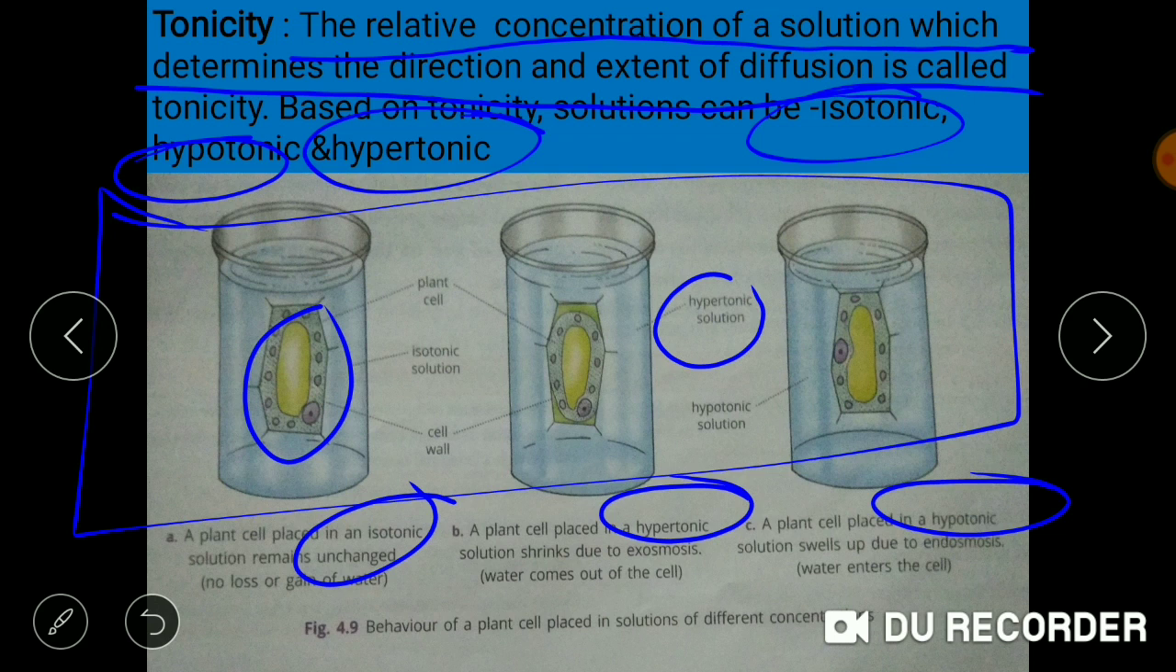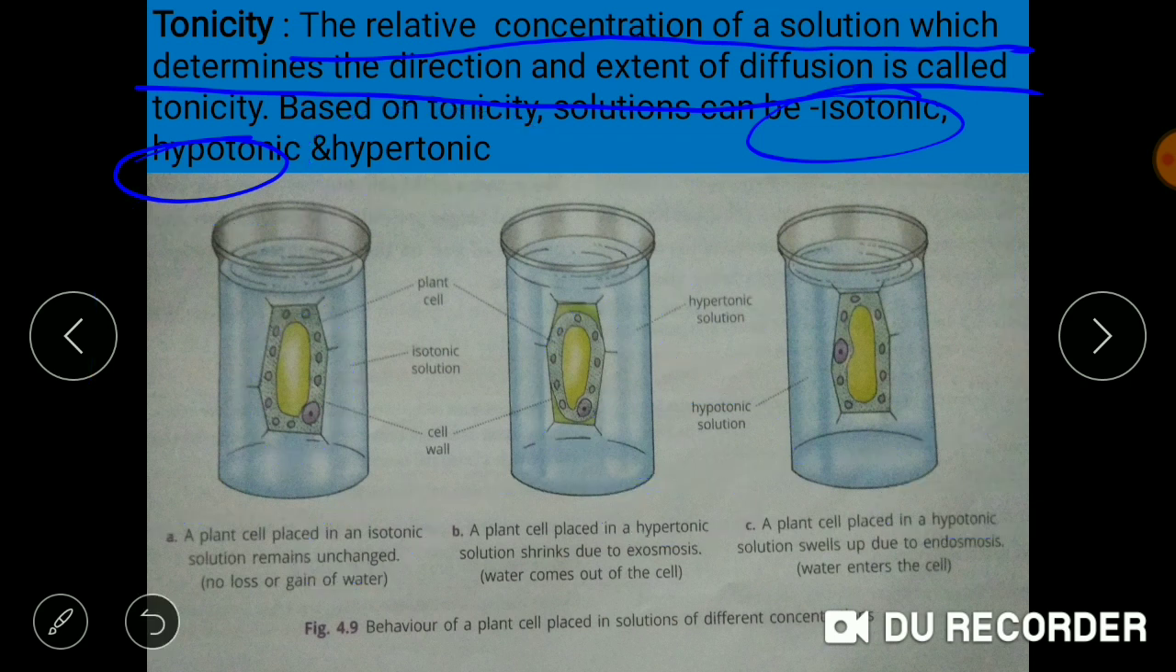The name is hyper. Hyper means more. So the concentration of solute is more as compared to the solute concentration in the plant cell. While in the third beaker, we have taken hypotonic solution. Hypo means less. So in this solution, the solute concentration is low as compared to the solute concentration in the plant cell.